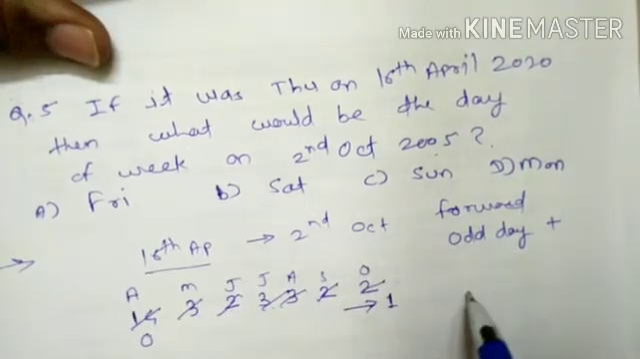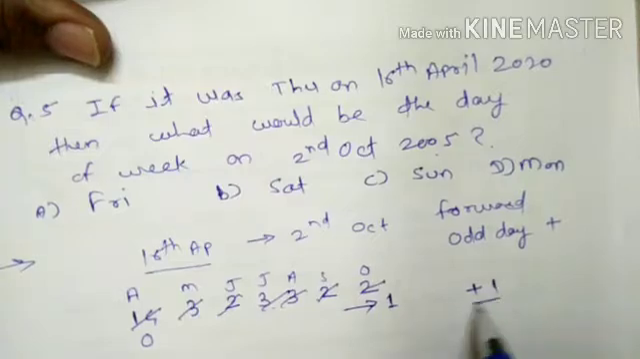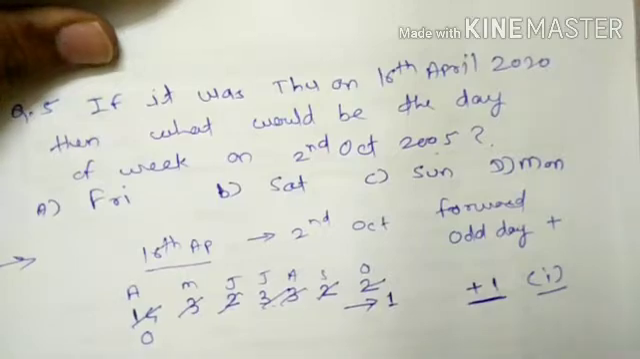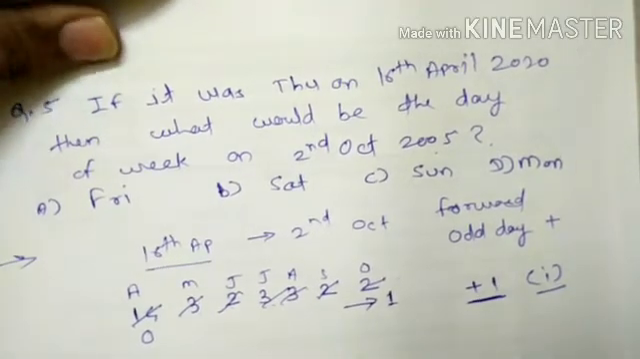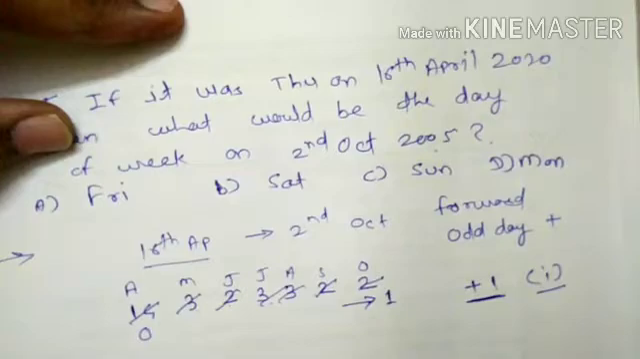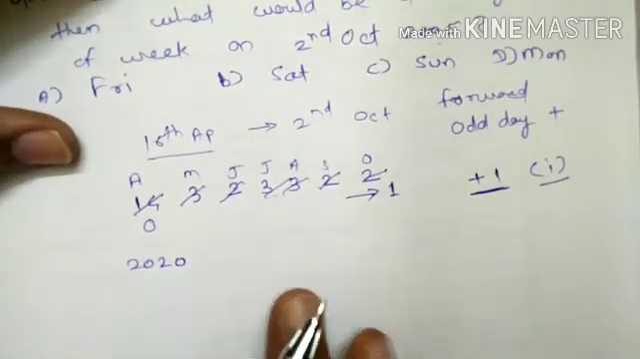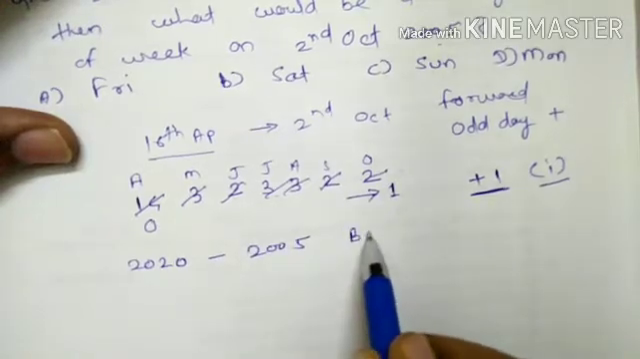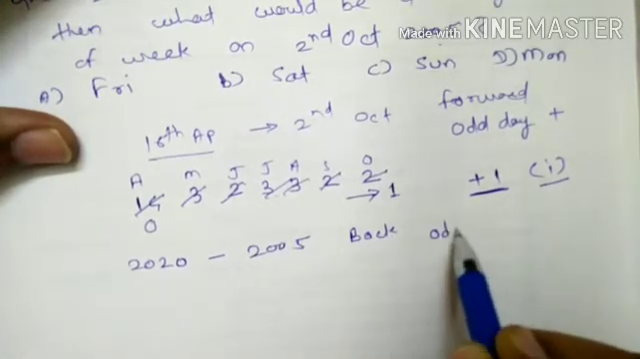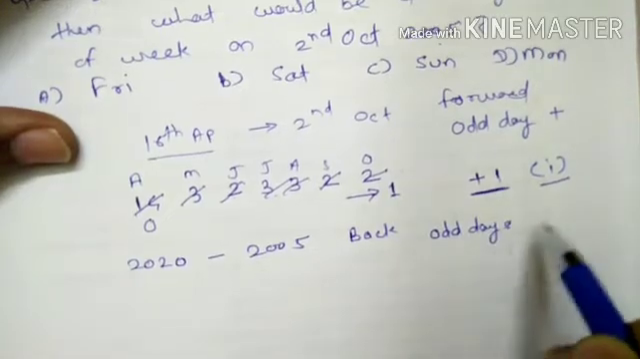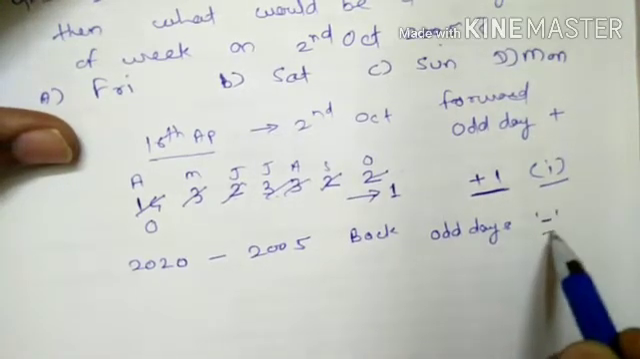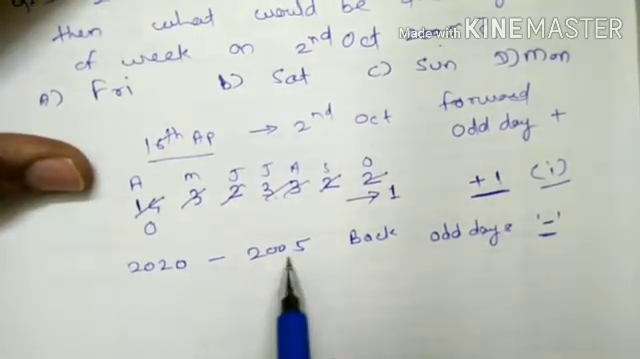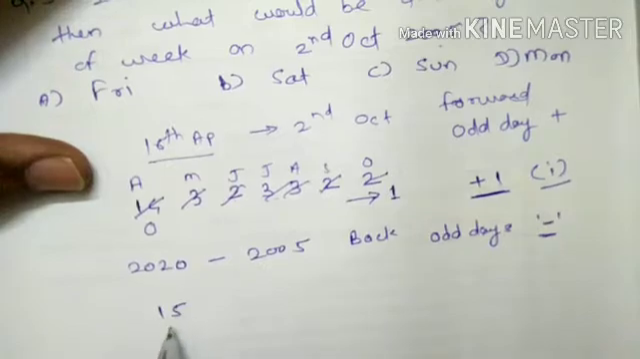As it is a forward, so that odd days is in plus, so that plus 1 is an odd day. We'll mention it by Roman number. Next, 2020 to 2005. This is a back year, so that odd days we have to indicate with negative sign, as it indicates to subtract it. 2020 to 2005 number of years are 15, so that 15 years get 15 odd days.